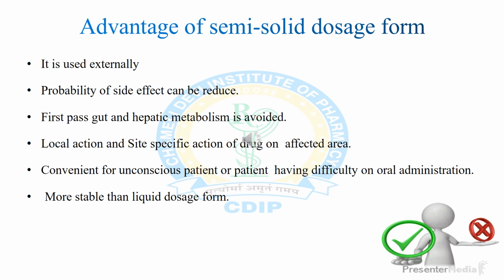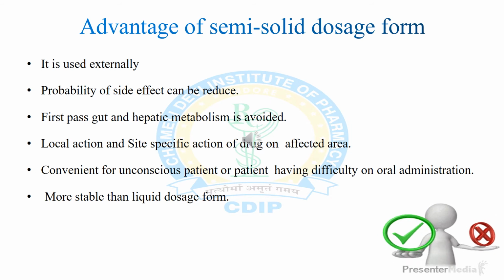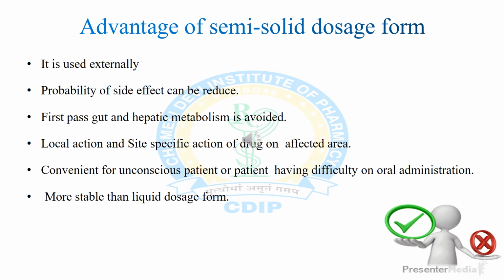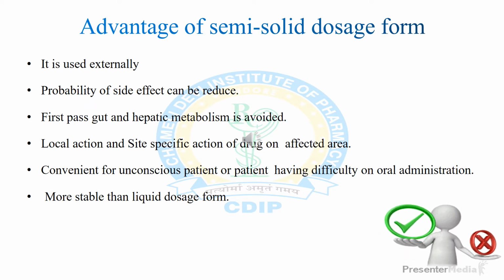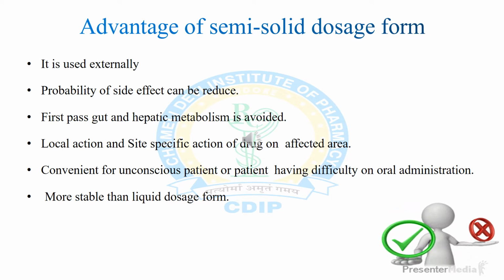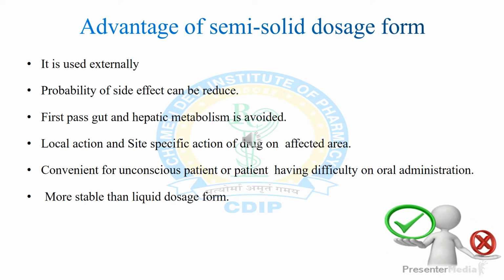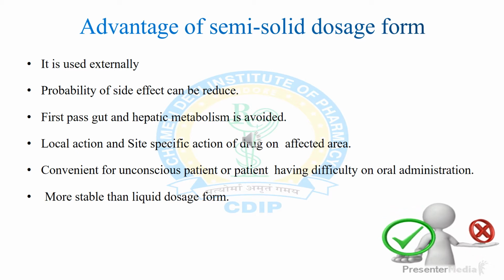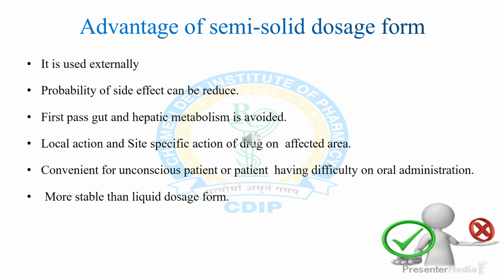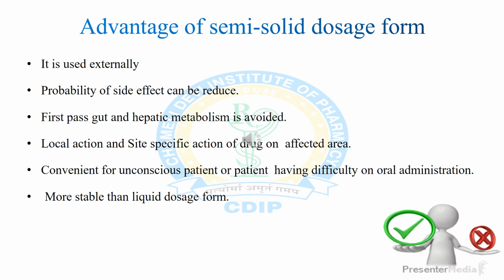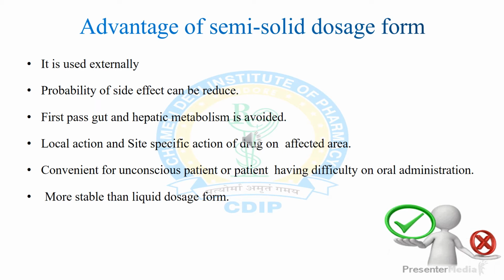Okay, so now the advantages of semi-solid dosage form. Semi-solid dosage form is used externally, so you can apply it directly on the site of application. Next, the probability of side effects can be reduced. By using semi-solid dosage form, we can minimize the side effects of the drug by direct application to the site of infection or wounds.